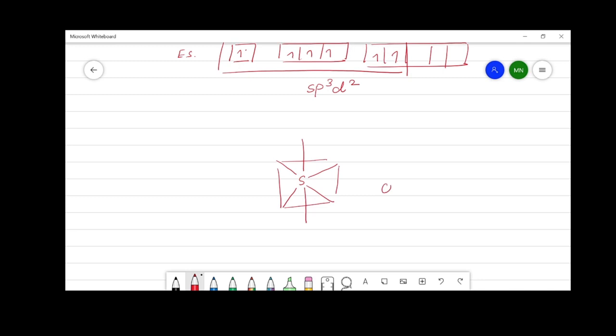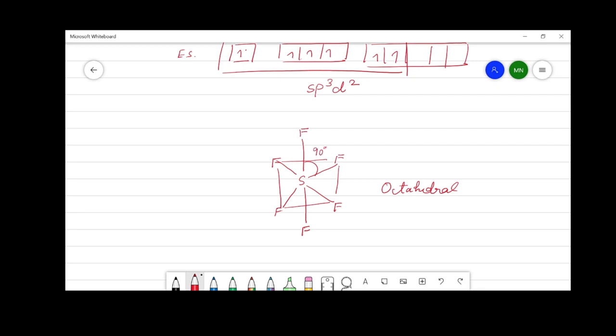In this geometry, 4 of the hybrid orbitals are present square planarly, making a square planar arrangement, whereas 2 hybrid orbitals are present perpendicularly to the plane, and this geometry is known as octahedral geometry.